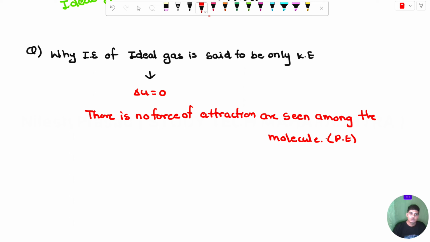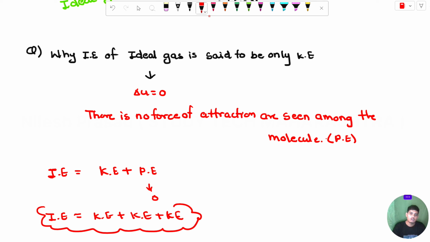Then the formula for internal energy for ideal gas is kinetic energy plus potential energy. But the potential energy will be zero. Then the internal energy is only kinetic energy, not the potential energy or bond energy, in the form of ideal gas.